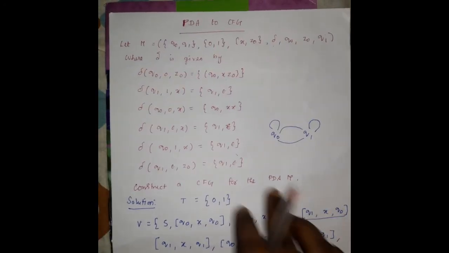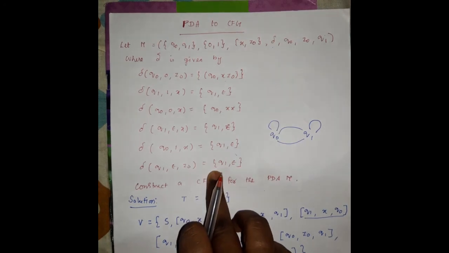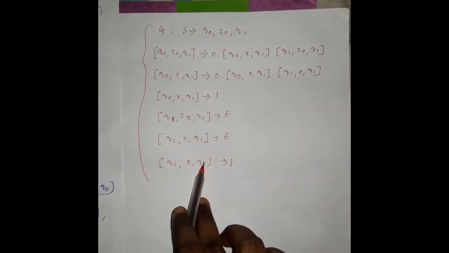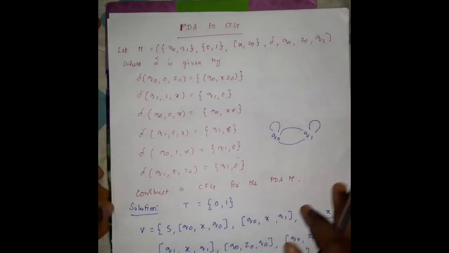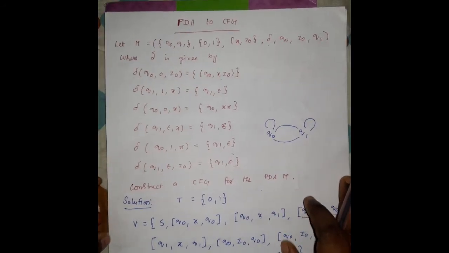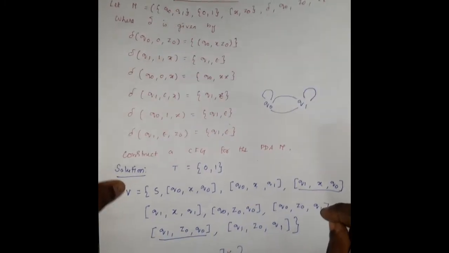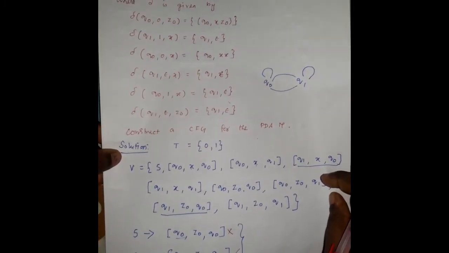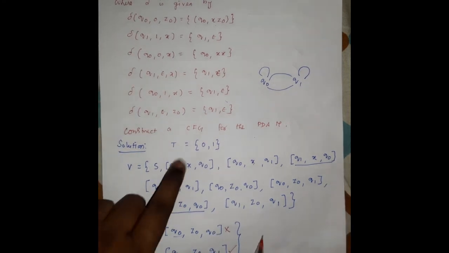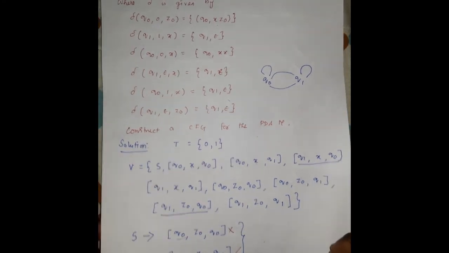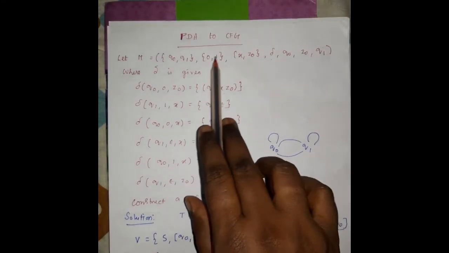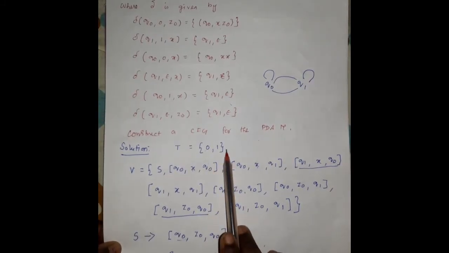So in the given problem they are giving this pushdown automata. From this pushdown automata, we will finally write the grammar. I once again repeat all the steps. Before solving the problem, in the first step, we have to write all the terminals and variables which are involved in the pushdown automata. The terminals you can write easily. The terminals are directly given as 0, 1. So the terminal symbols are 0 and 1.